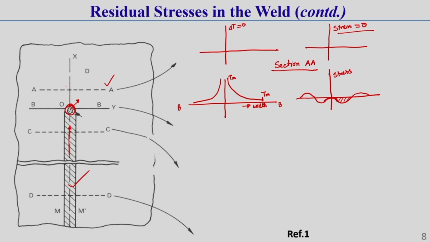Because just beside this zone there is a region which is subjected to some temperature, but not liquid state temperature. Due to this temperature difference, some expansion phenomenon will develop, but it is further restricted by the cooler material.